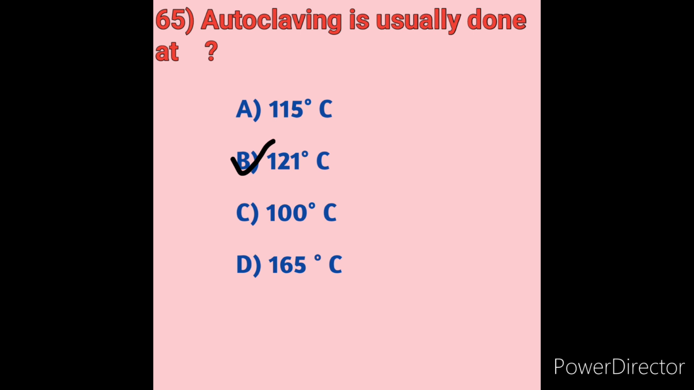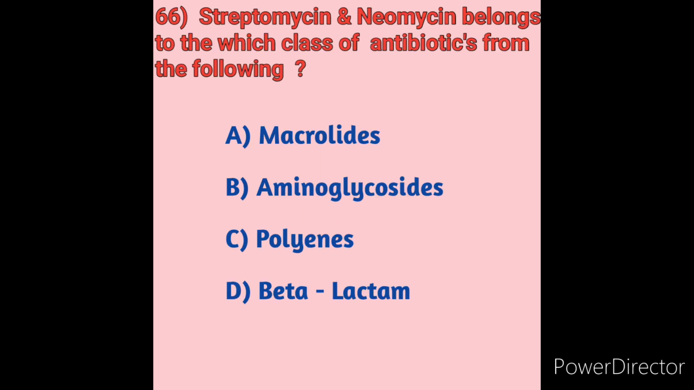Next we will move on to question number 66. Streptomycin and neomycin belong to which class of antibiotics from the following? Streptomycin and neomycin are antibiotics. Which class will these come under? We will see the options. Option A, macrolides. Option B, aminoglycosides. Option C, polyenes. Option D, beta-lactam.